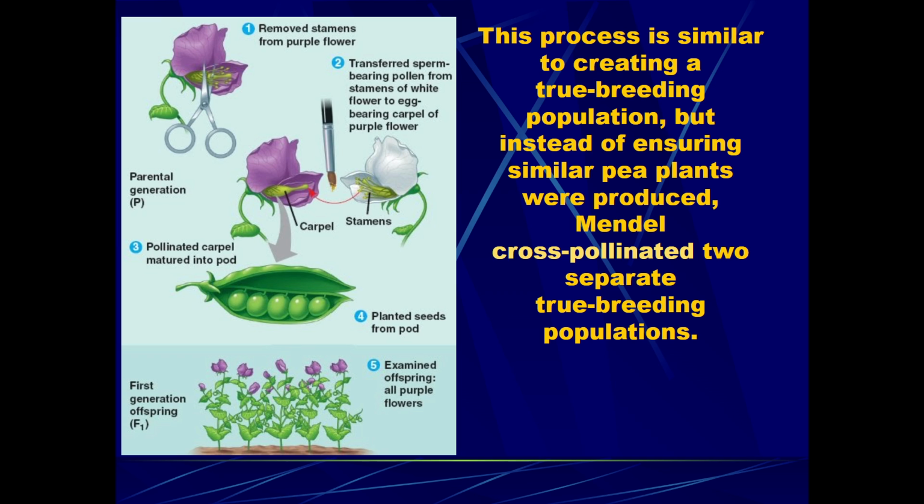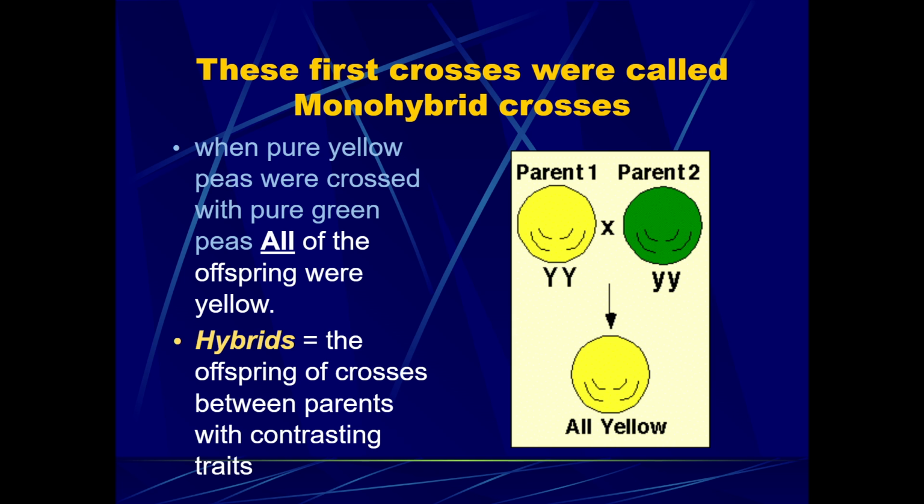He would then take the peas that they produced, plant them, and observe his definable characteristics in that first filial generation. He noticed that when he crossed purple flowers with white flower plants, that he got offspring that all had purple flowers. So it seems that the white trait disappeared. The white flower trait completely disappeared, at least in that first filial generation. And all of these crosses are considered monohybrid crosses.